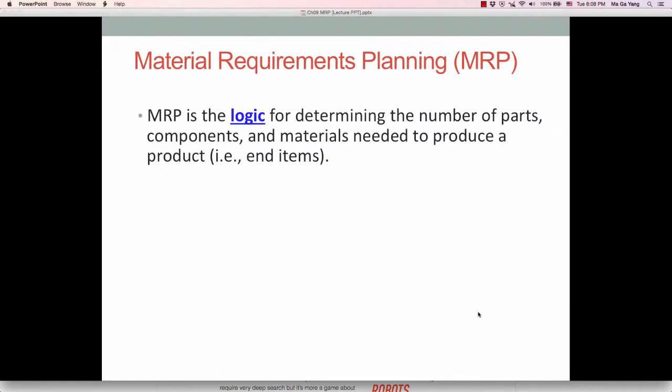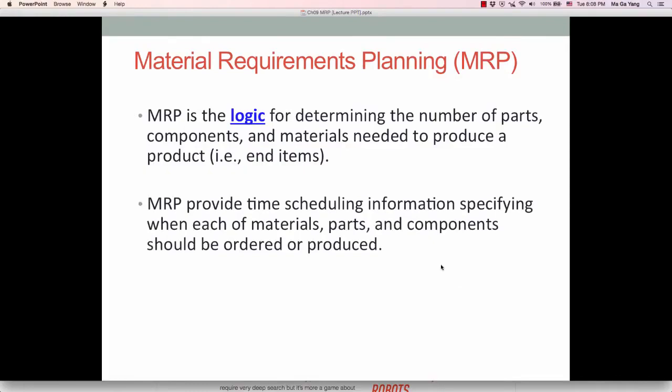So MRP is the logic. You have to understand MRP is the logic. As I explain the MRP explosion problems later on, you will understand why MRP is the logic. MRP is the logic for determining the number of parts, components, and materials needed to produce a product, which is the end item. It provides time scheduling information specifying when each of the materials, parts, and components should be ordered and produced.